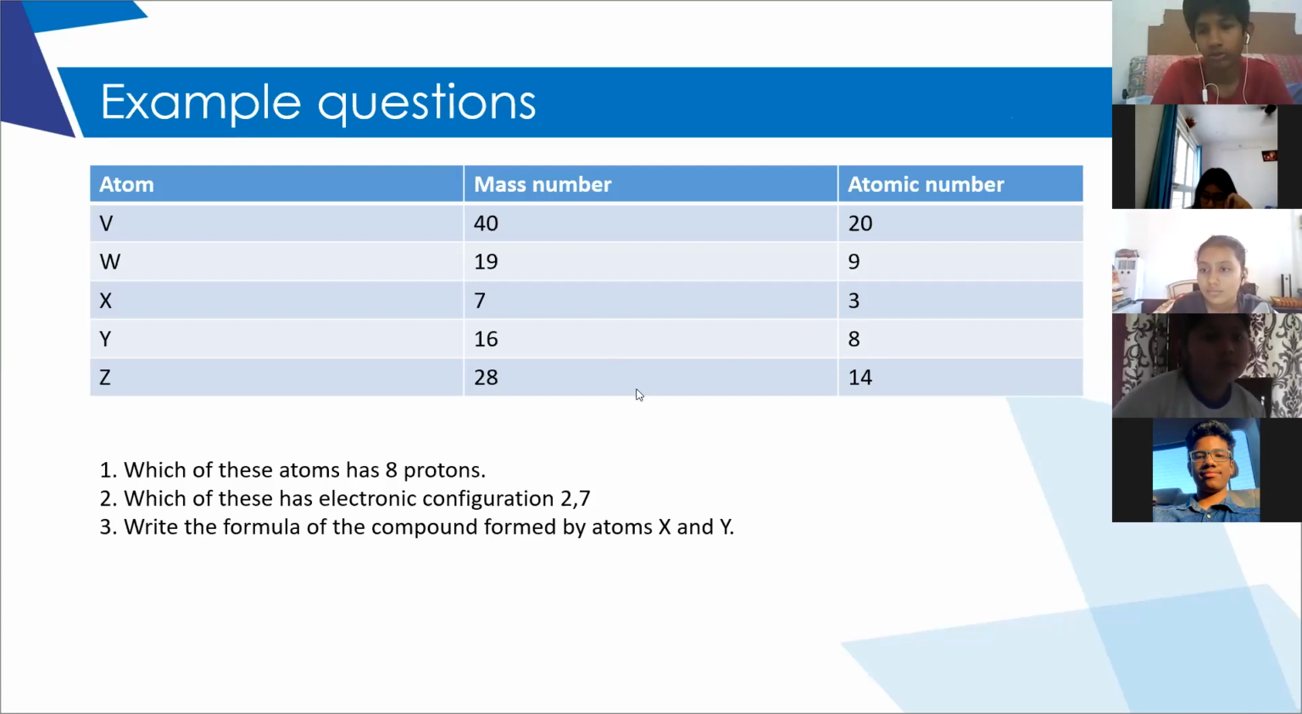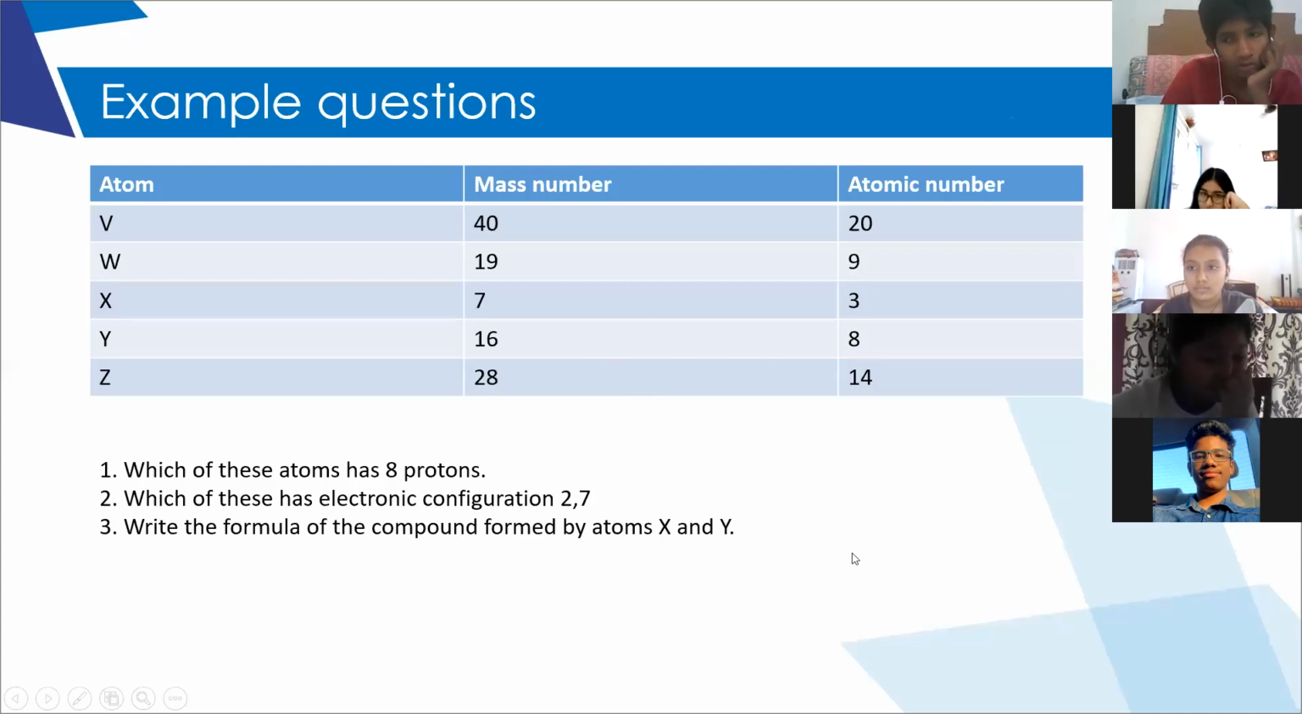See the electronic configuration of X. First, X will be 2 and 1. So its valency will be 1 because it tends to lose 1 electron. Whereas Y's atomic number is 8, meaning its electronic configuration is 2, 6. So according to chemical activity, it tends to gain 2 electrons. So the valency of Y will be 2.